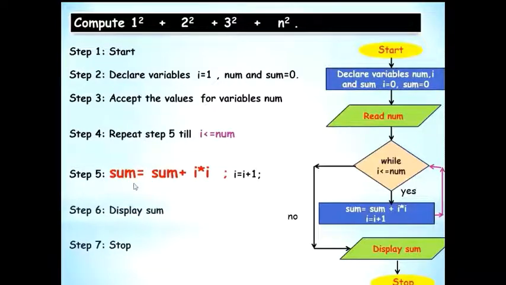Just that at step 5 we say sum is equal to sum plus I into I, because you're doing the square, 1 square, 2 square, 3 square, n square. That is made a note of over here. So if it is yes, you come down here, no, then you display the sum, and to make it happen several times you have to repeat it. So we are following the pink line, and then display and stop.